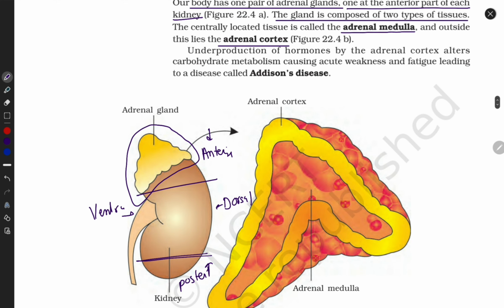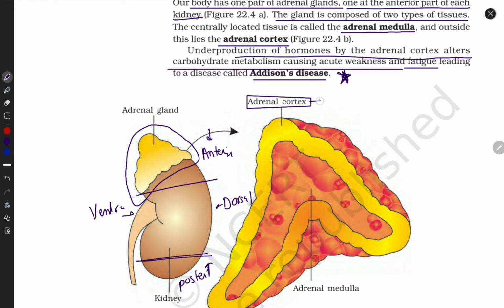Now, under-production of hormone by the adrenal cortex alters carbohydrate metabolism, causing acute weakness and fatigue, leading to a disease called Addison disease. This is an important disease, caused if the adrenal cortex secretes less hormone. That kind of person suffers from Addison disease. He suffers from weakness, fatigue, and less carbohydrate metabolism. Clear, guys?